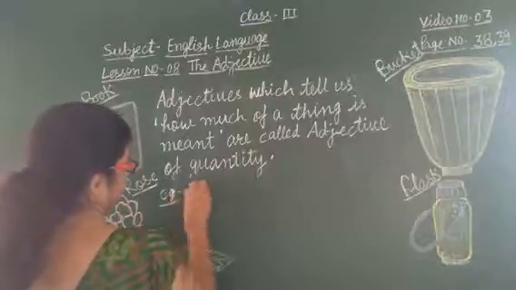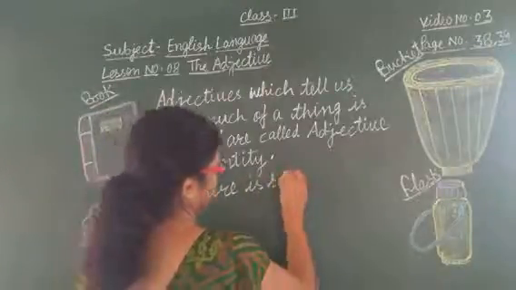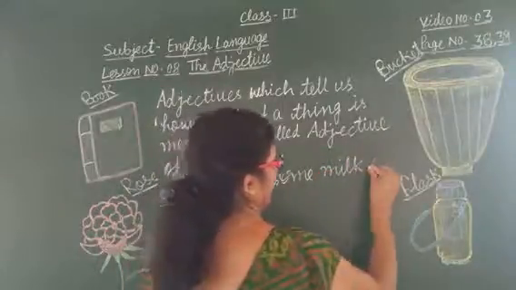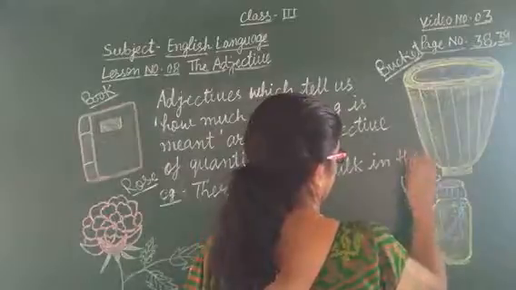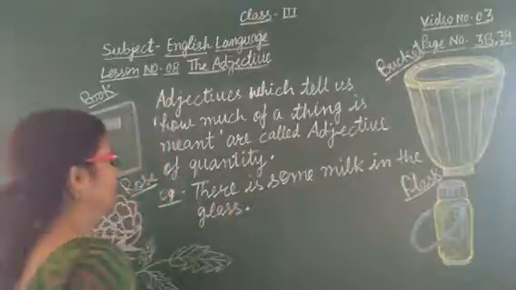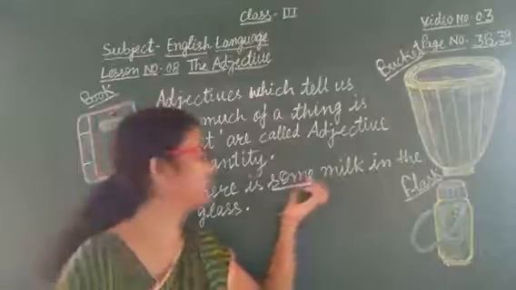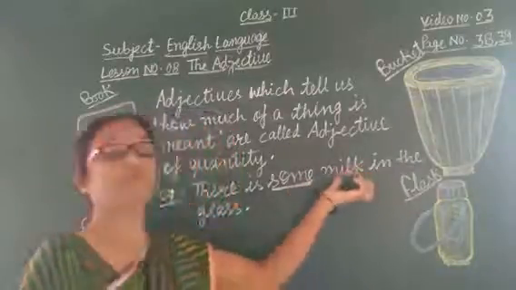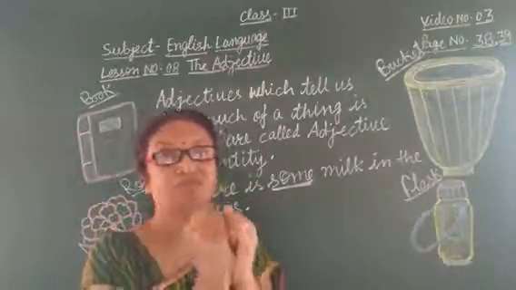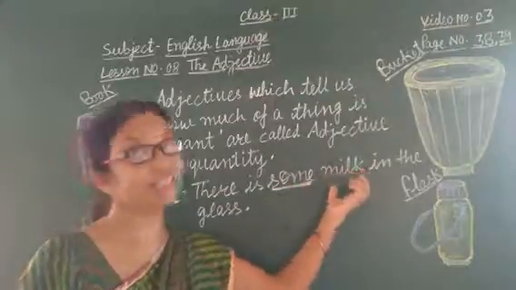Example: there is some milk in the glass. There is some milk, and this word some describes the quantity of milk. How much the milk is. So this word some describes the quantity of this milk.